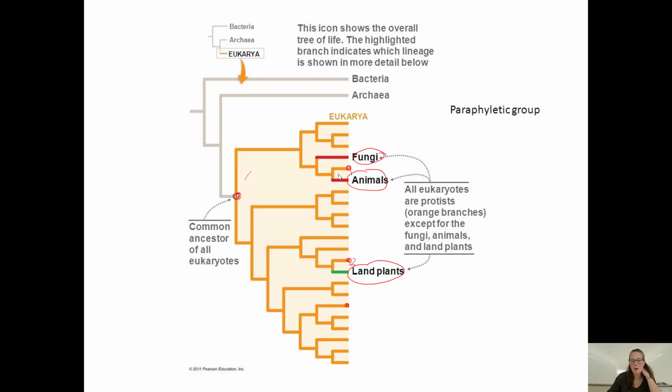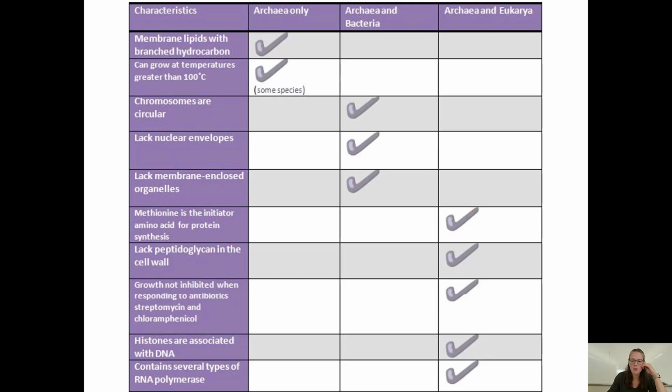So when I say it's paraphyletic, that means that it includes the ancestor and all of the descendants, except for some. So it does not include all the descendants. This will become more clear when you talk about chapter 26 in class. Archaea and eukarya have a lot more in common with each other than archaea and bacteria do. So that's where that branching comes from, where archaea and eukarya have a more recent common ancestor.